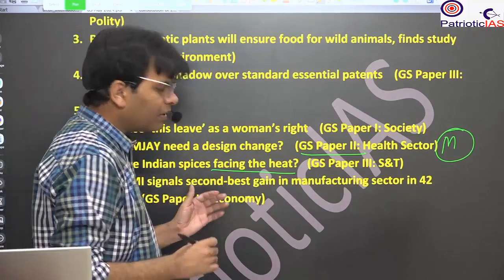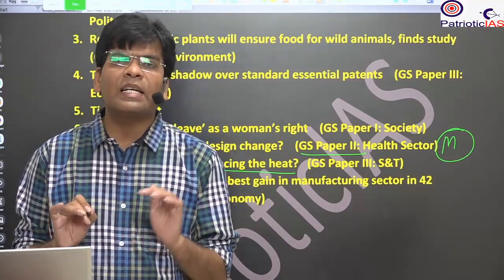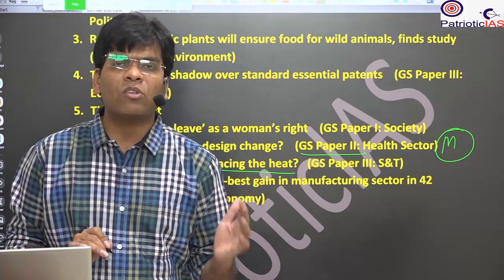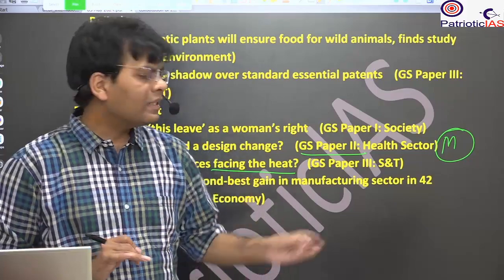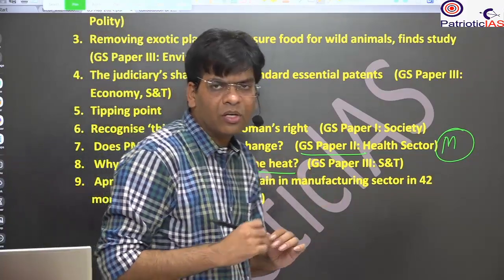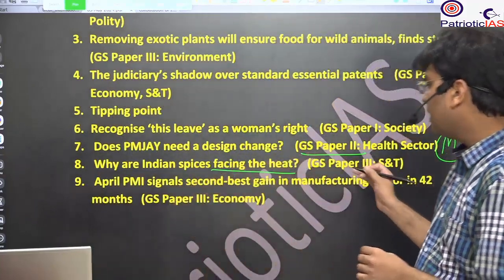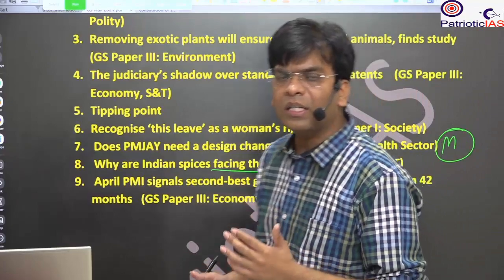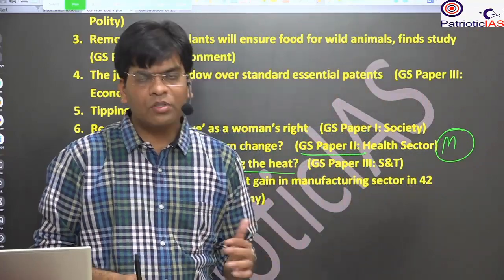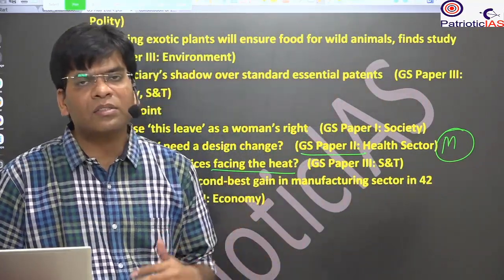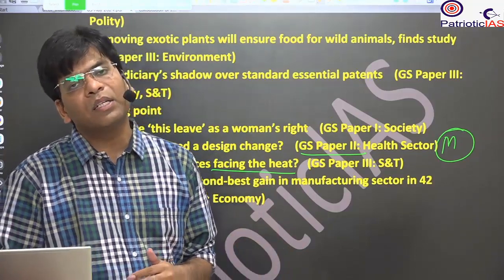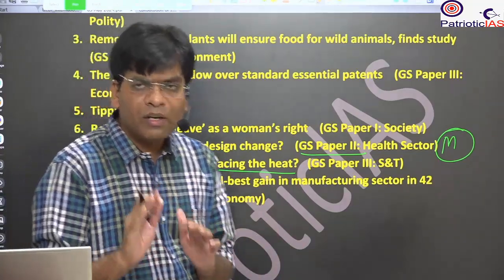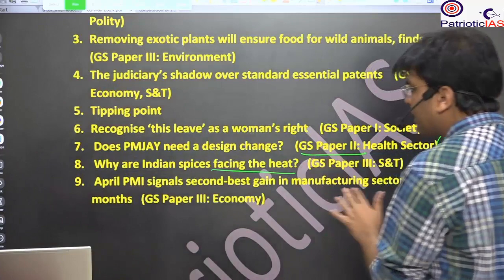It is going to impact India's trade as well. So it will be part of the economy, external sector, but mainly science and technology, because here it is talking about the different substances. Besides that, it could be part of GS paper 2, the regulatory authorities such as the FSSAI, Food Safety and Standards Authority of India, which has not been able to test in a proper manner.